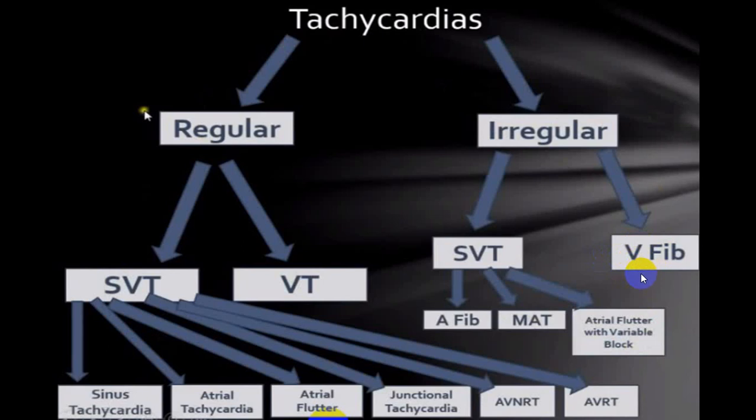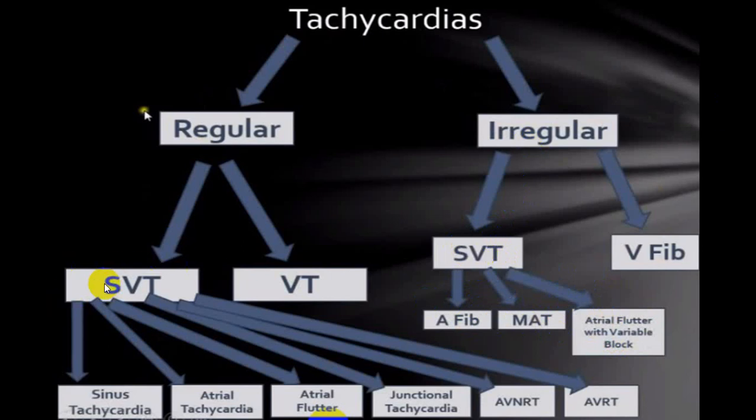Ventricular fibrillation and polymorphic ventricular tachycardia are irregularly irregular. And in the irregular variety in SVT, usually it will be because of atrial fibrillation, multifocal atrial tachycardia, or atrial flutter with variable block. And these three varieties will be irregular with narrow QRS complex tachycardia.